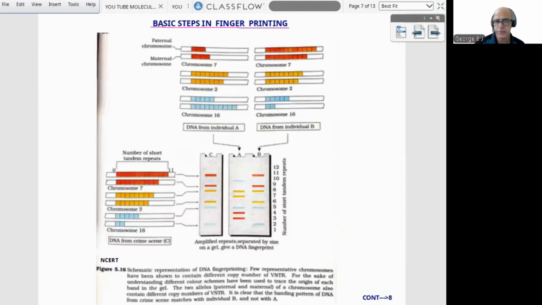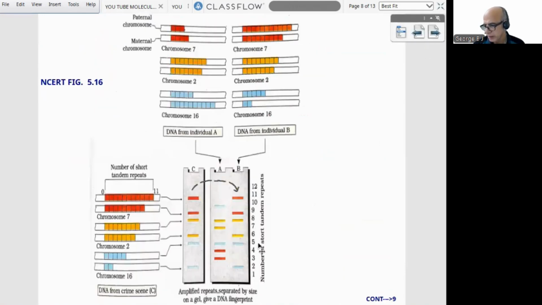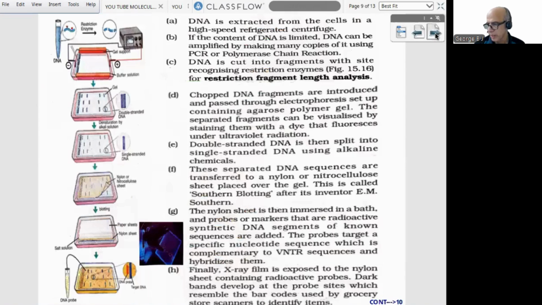Then our diagram starting, the NCERT diagram. It is a little bit enlarged. And here I can find this sample tallies. Here I can show you. This sample, same pattern, tallies with this sample. This is how fingerprinting is done. Clearly, we can identify. Then different steps are given here, printed from the previous edition.